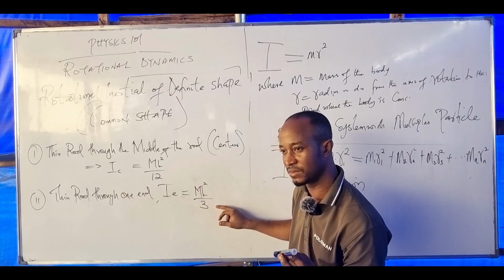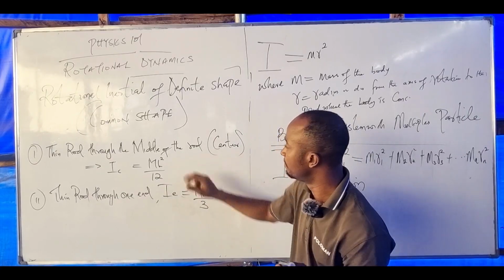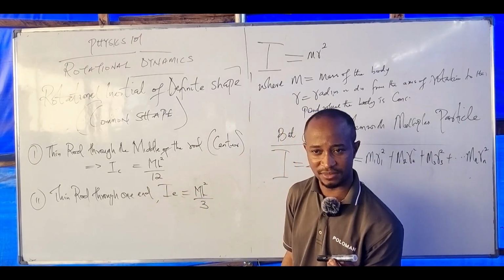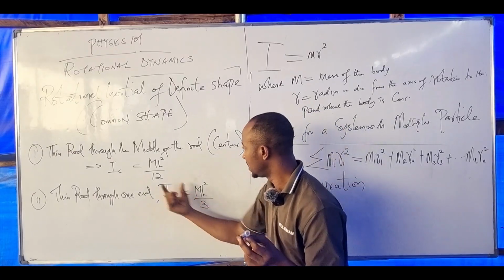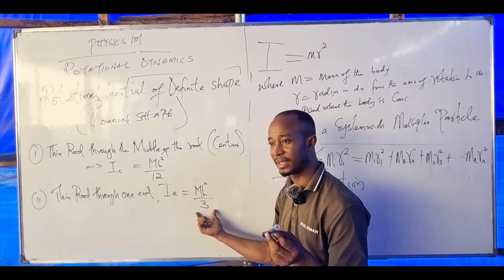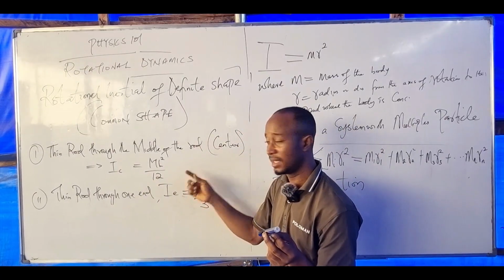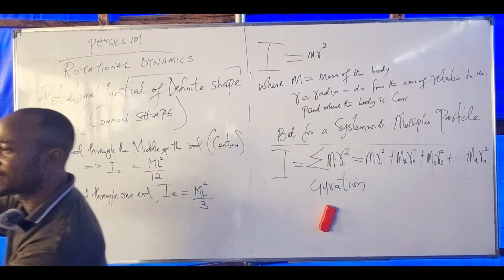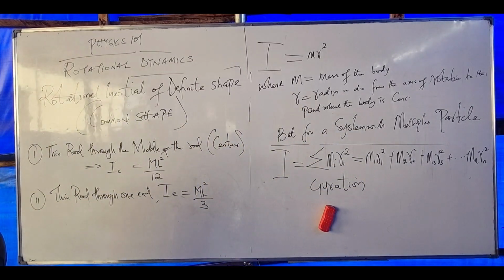ML square over 3. Let me ask this question: between these two, which one has a greater inertia? Division by 12 or division by 3? Which one is greater? This is greater than this. That means that there is more inertia at the edge compared to the center. Is that making sense?